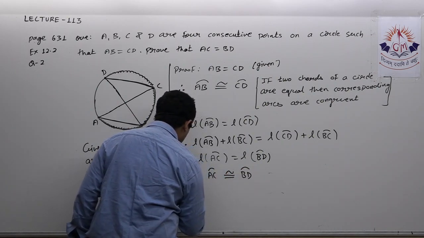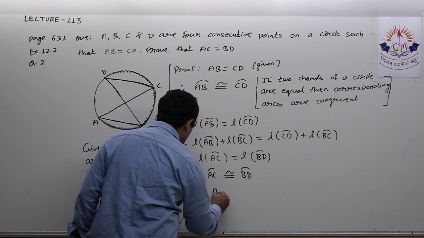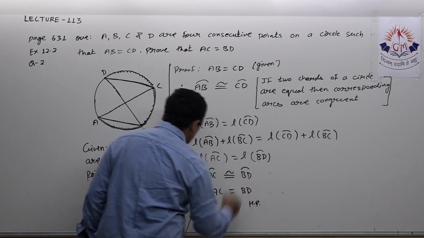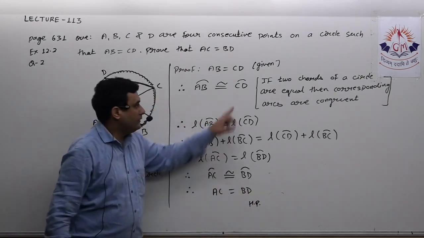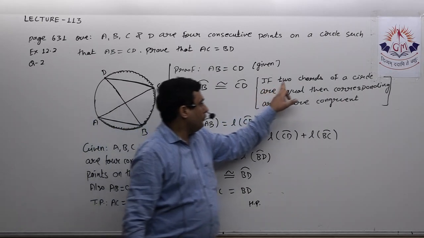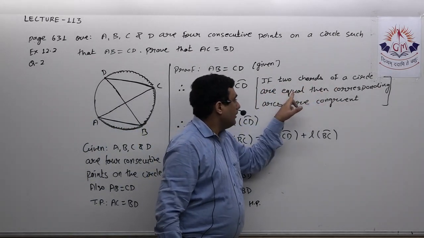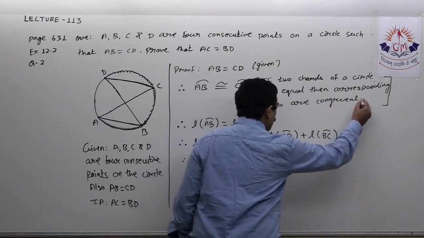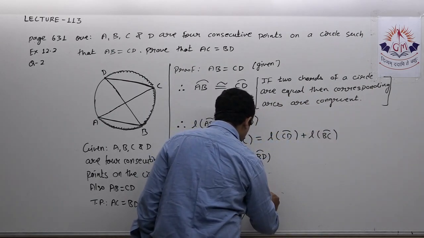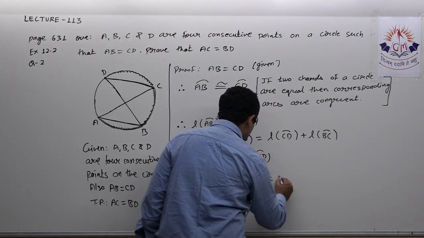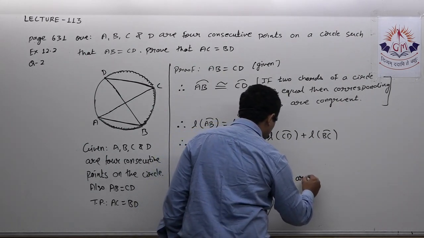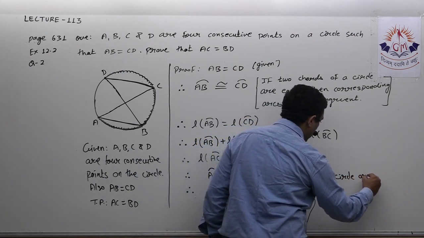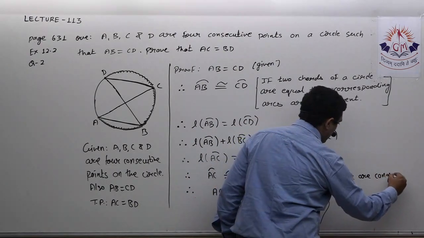As soon as I say arc AC and BD are congruent, I can say chord AC is equal to chord BD. Hence proved. Now again I have to write a reason, which is the converse of the earlier axiom. That is, if two arcs of a circle are congruent, then corresponding chords are equal. That reason I have to write over here.